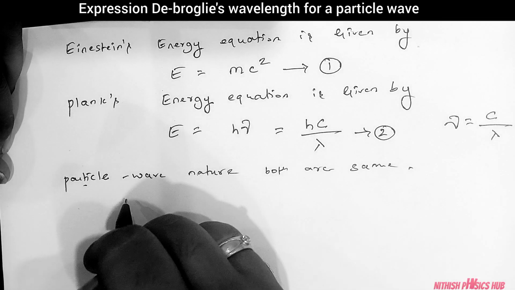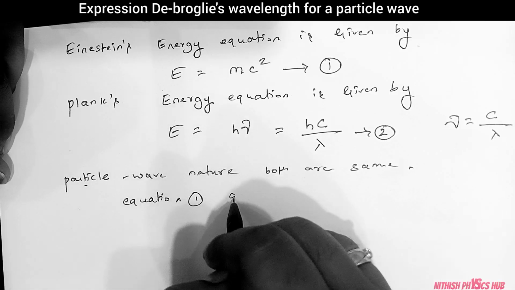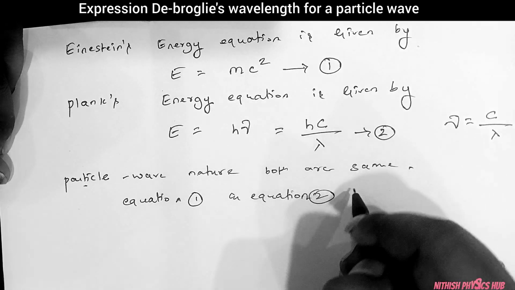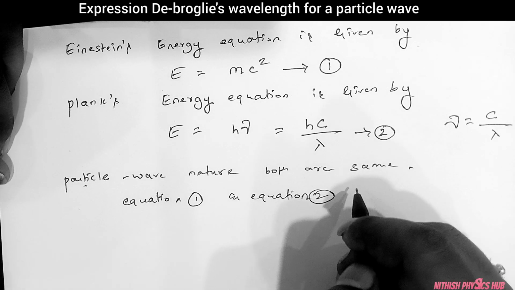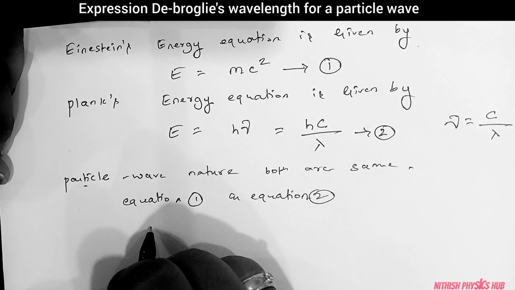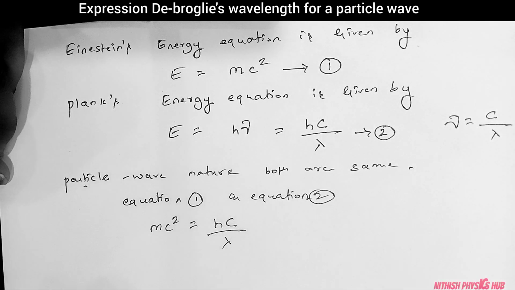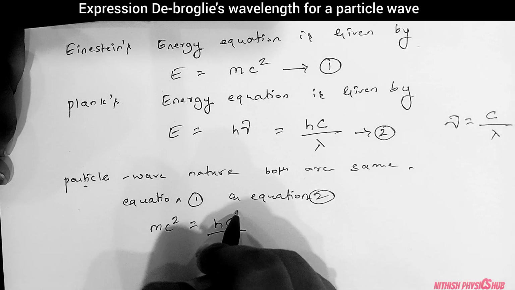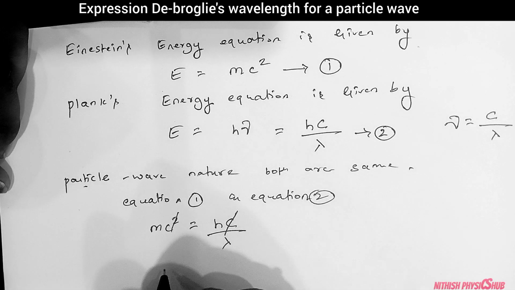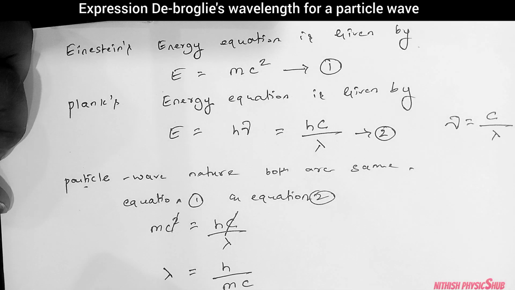So that's why I will equate equation 1 and equation 2: mc square is equal to hc by lambda. Now here c and c square will cancel, and rearranging, lambda is equal to h by mc.